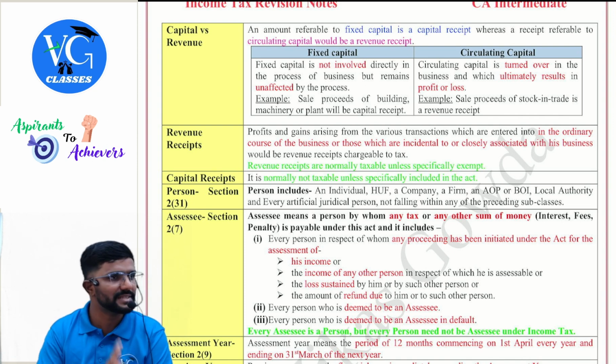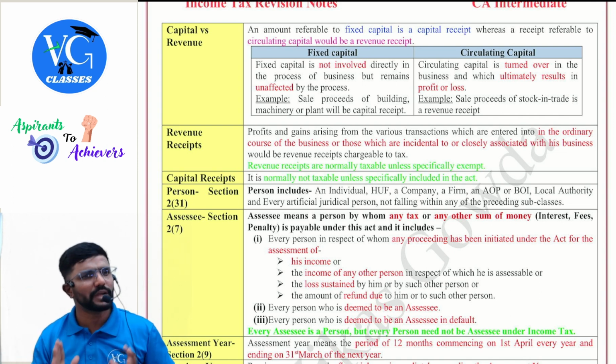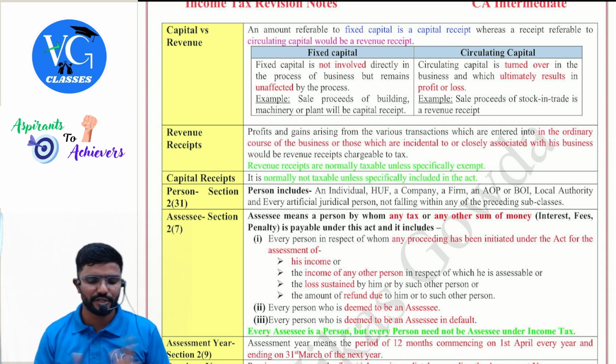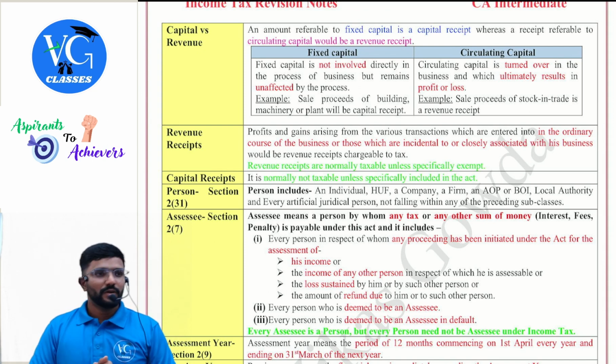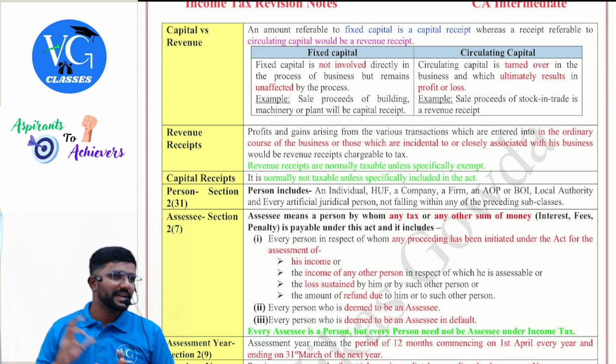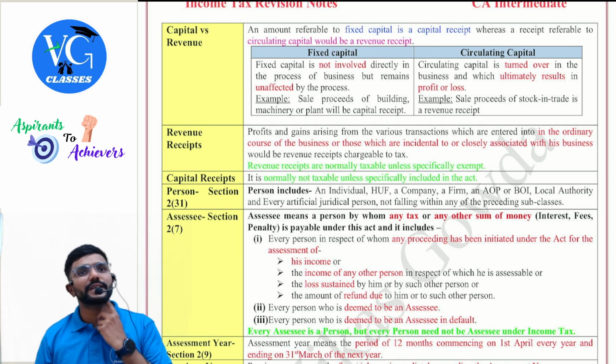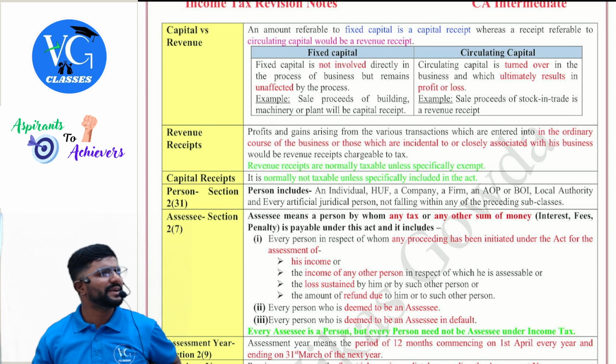This is in tax, whereas in accounts it is different. I will talk about it again when I go to the depreciation topic. Okay, wherever required, I will be giving connections so that it would be easy for you to understand. Then coming to circulating capital, it is nothing but operating capital.